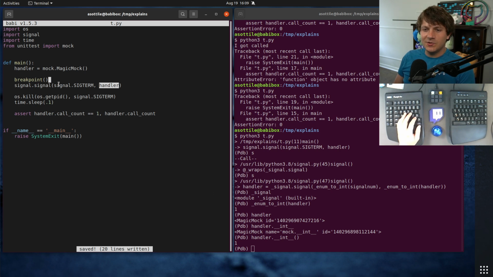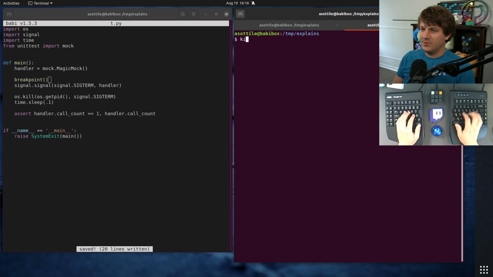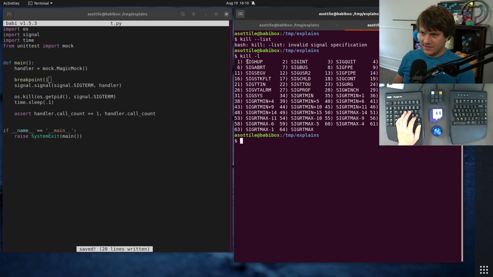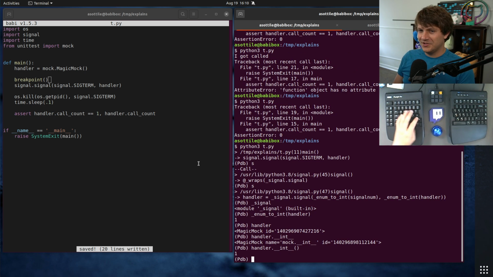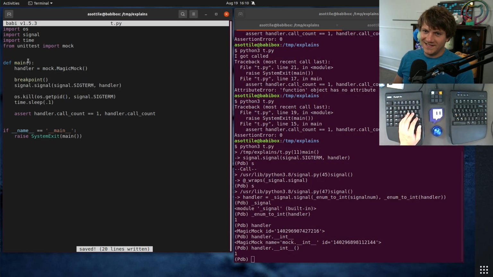And what this actually is doing is reassigning the sigterm handler to the signal for 1, which, if I remember correctly, is sighup. Kill dash L. Yeah. Sighup. So it is changing sigterm to instead trigger the hang up handler, which by default I believe does nothing. And so that's why it's not actually calling this.